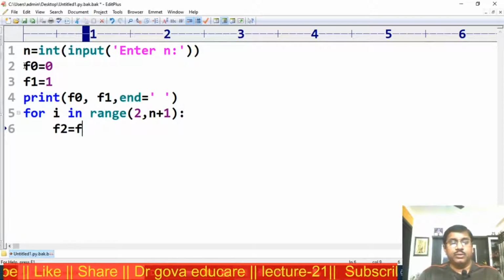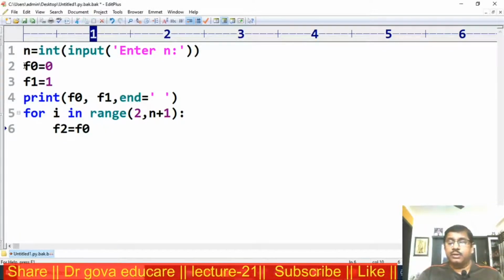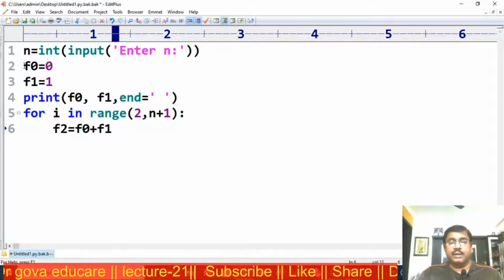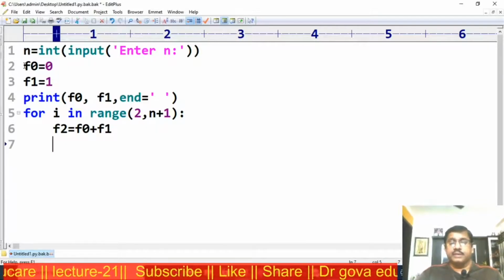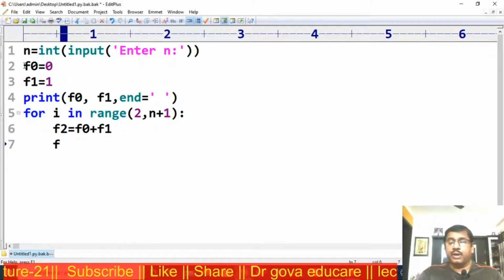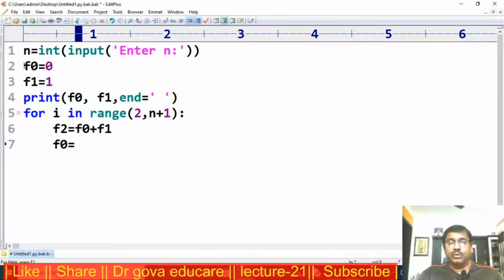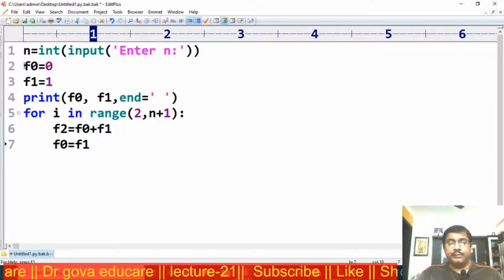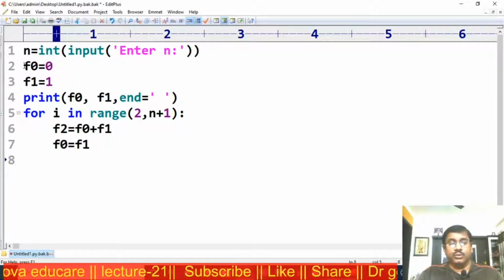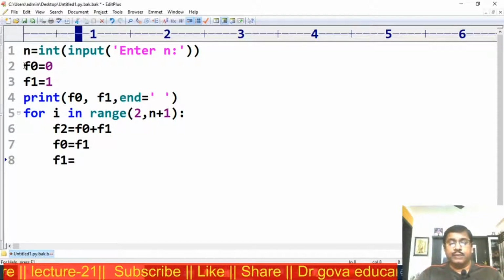f2 is equal to f0 plus f1. Next, f0 is equal to f1, f1 is equal to f2.